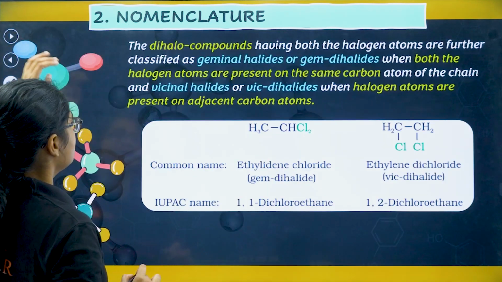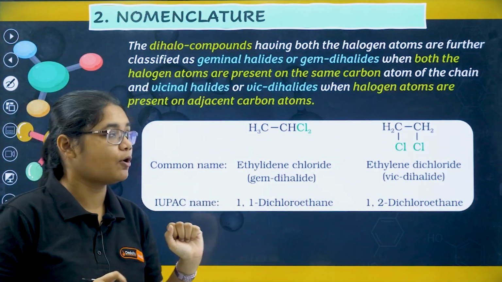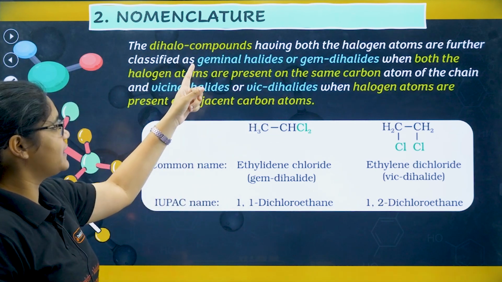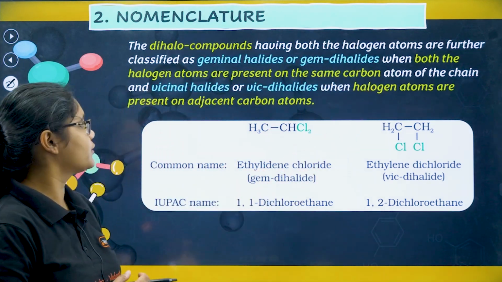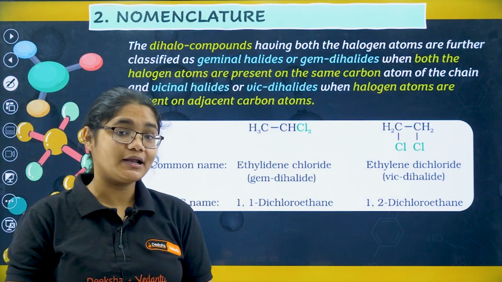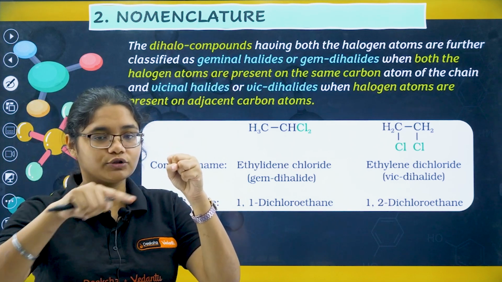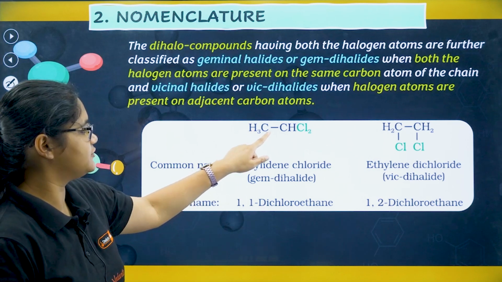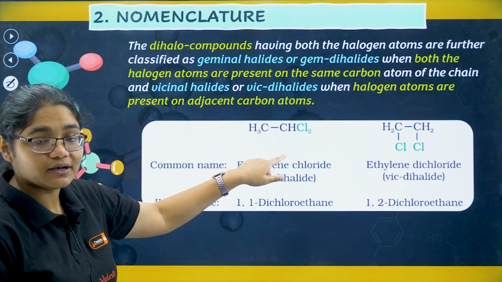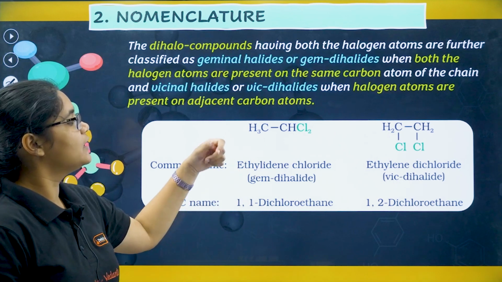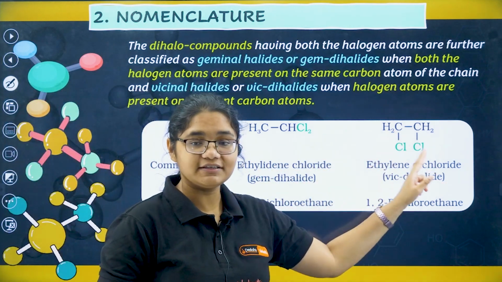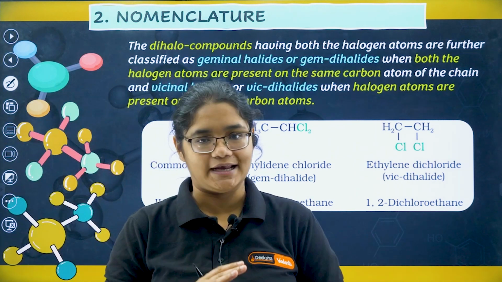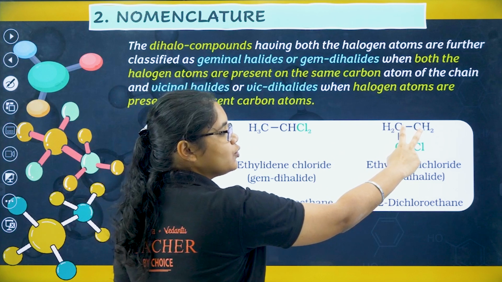Now moving to the next one, dihalo compounds, this is again very important. Dihalo compounds having two halogen atoms are further classified as geminal and vicinal dihalides. Geminal dihalides means one carbon is having both halogen groups, two halogens attached to one single carbon, like CH3CHCl2. So this is a geminal dihalide. If two halogens are attached on two adjacent carbons, we call it vicinal dihalides.